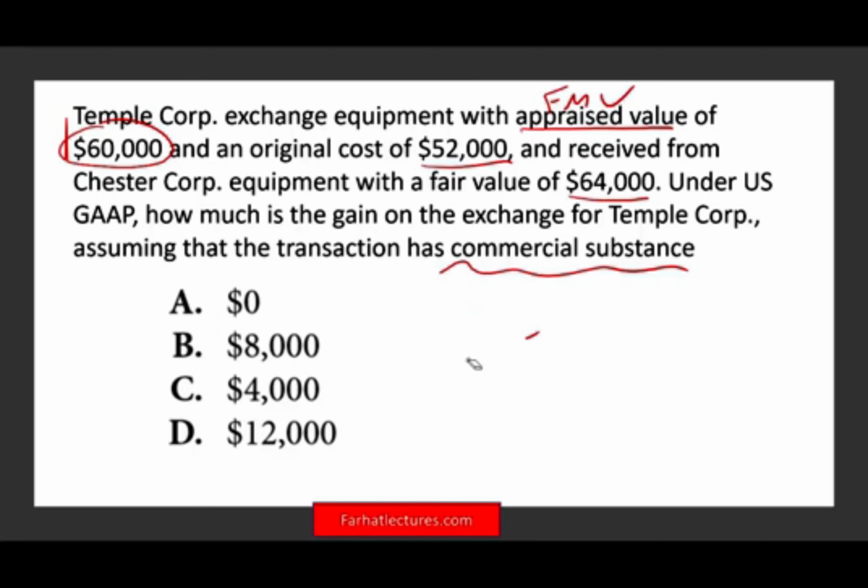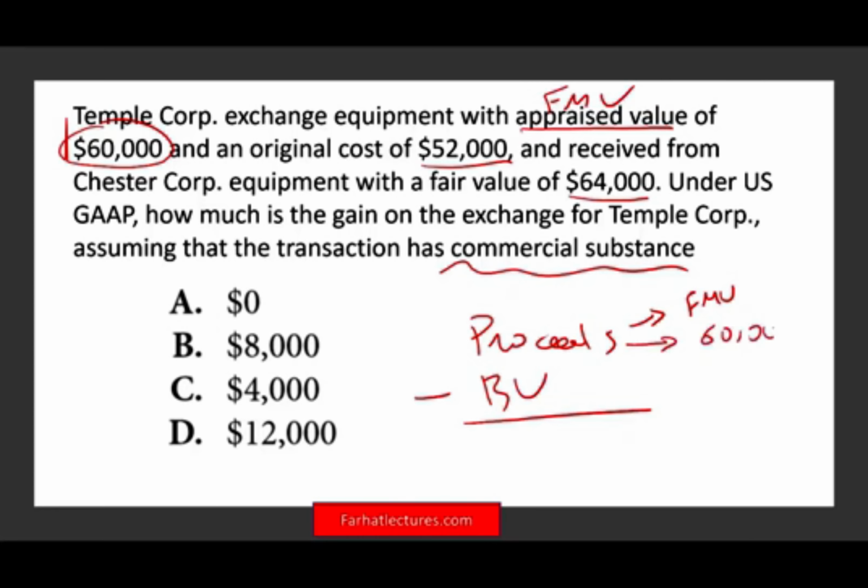Well, first, do we know how to compute a gain? Okay, how do you compute a gain? For example, if you sell something to an outside party, you take your proceeds minus the book value. This is what you do. The proceeds usually represent the fair market value. Here you're not selling it, you're exchanging it, but if you sell it, you can get $60,000.